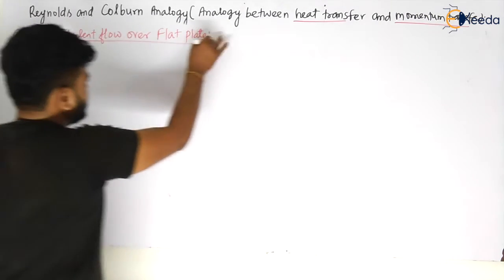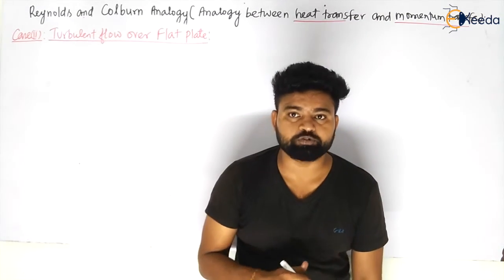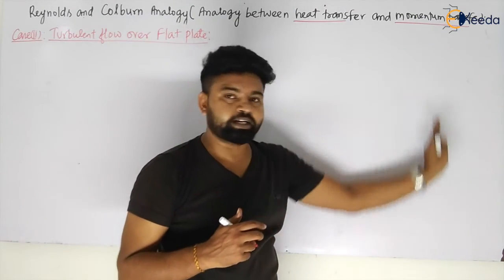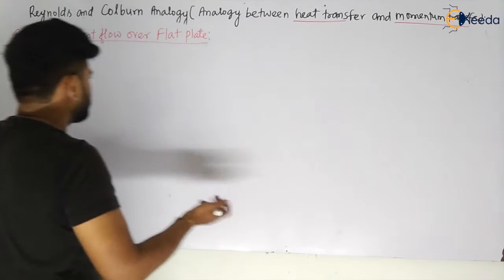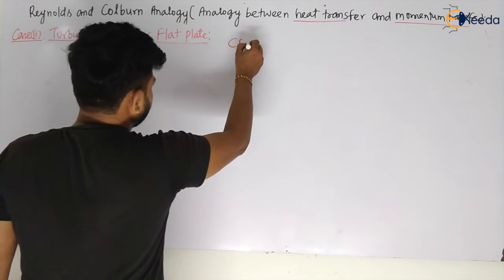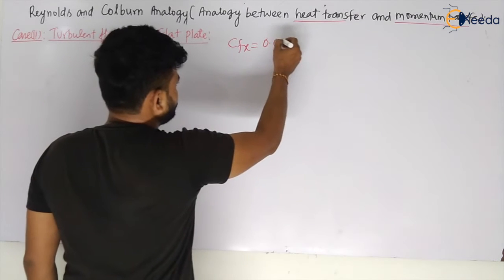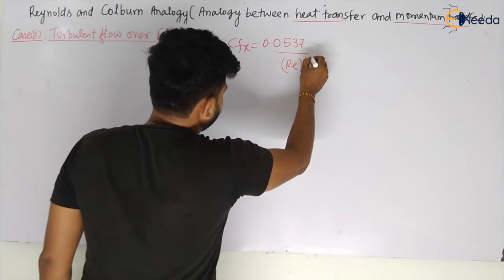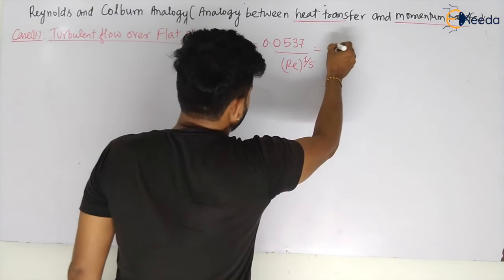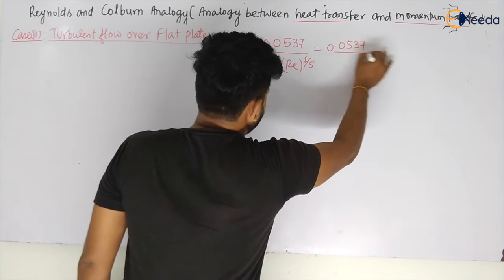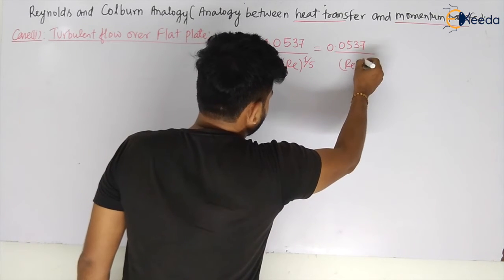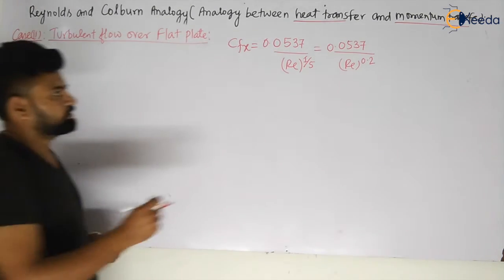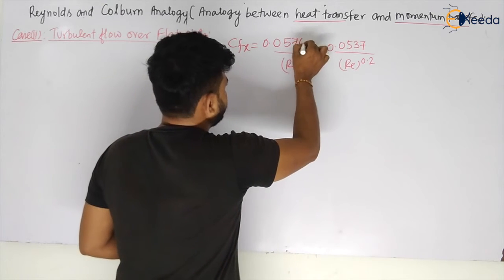So my dear students, we are now solving for turbulent flow over the flat surface. After the critical Reynolds number, there will be turbulent flow, my dear students. For turbulent flow, we know that the Cfx value is equal to 0.0576 divided by Re to the power 1 by 5, or you can write 0.0576 divided by Re to the power 0.2, my dear students.